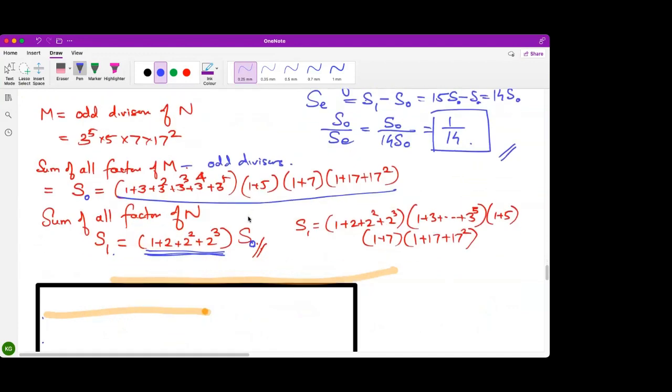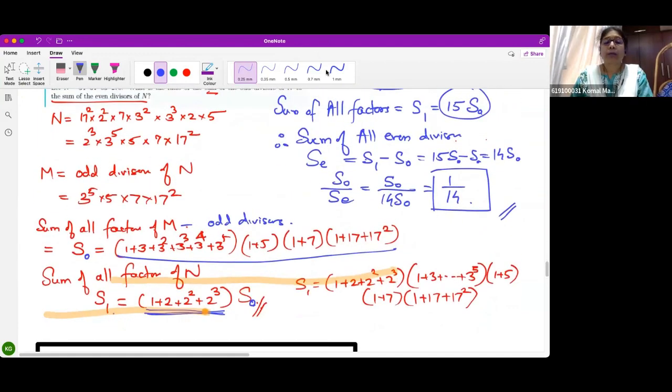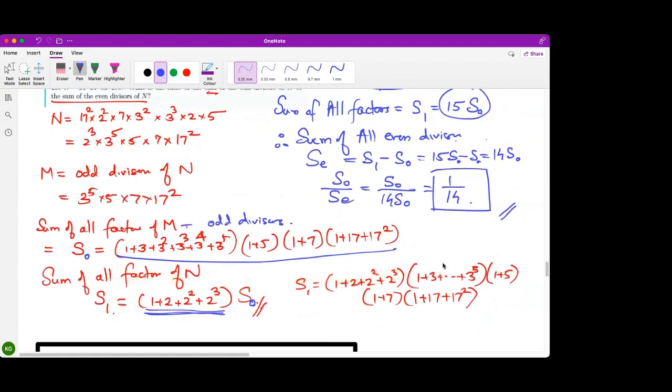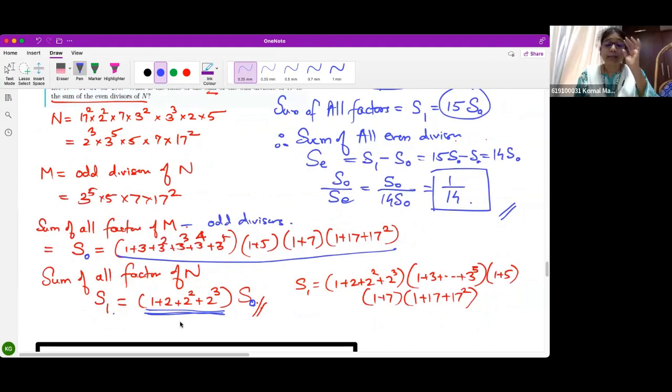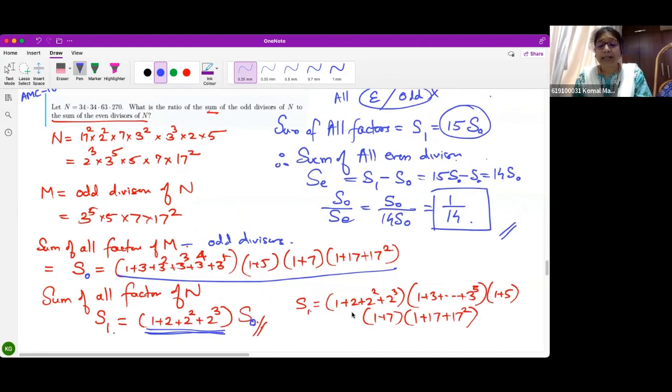Wonderful. Now, the sum of all even factors is 15, right? No, beta, it's 15 times the sum of all odd factors. The sum of all factors will be what, beta? This will be 15 times the sum of odd factors, correct?